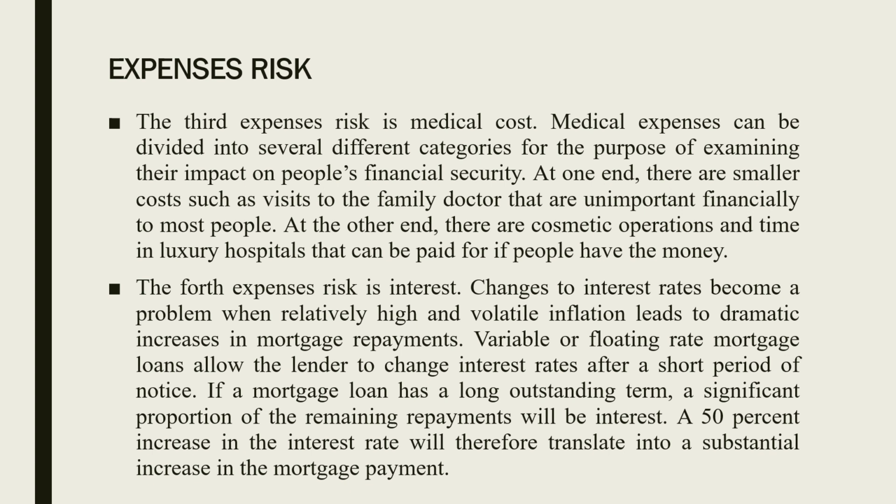The fourth expense risk is interest. Changes in interest rate became a problem when relatively high and volatile inflation led to a dramatic increase in mortgage repayments. Variable or floating rate mortgage loans allow the lender to change the interest rate after a short period of notice. If a mortgage loan has a long outstanding term, a significant proportion of the repayment will be interest. A 50% increase in interest rate therefore translates into a substantial increase in the mortgage payment itself.